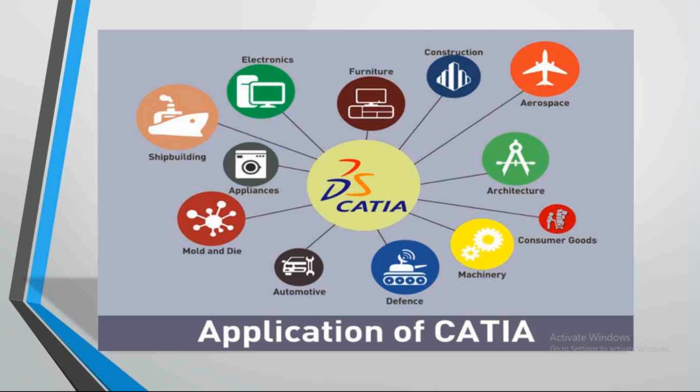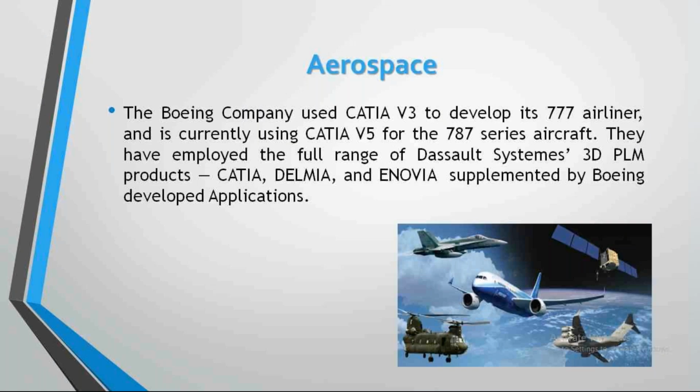In this there are several modules, and in the modules there are several workbenches. When I open the software, I will show you in detail. Remember, we are not the only people using CATIA. Several departments, applications and companies are using the software.